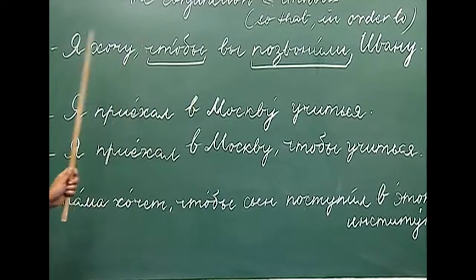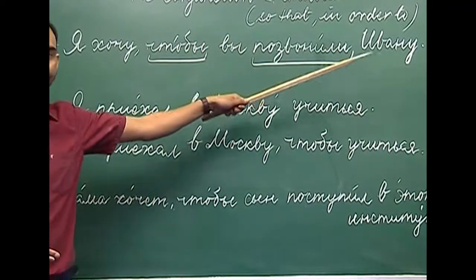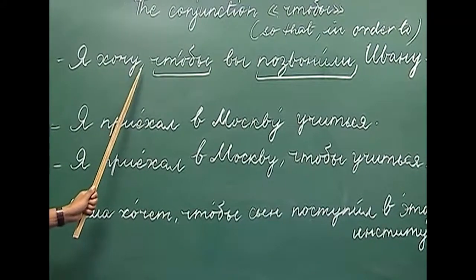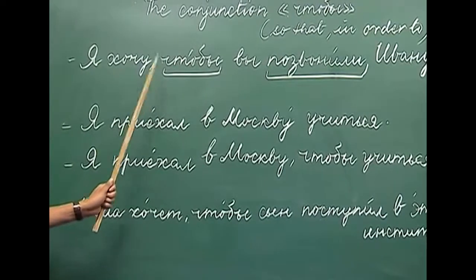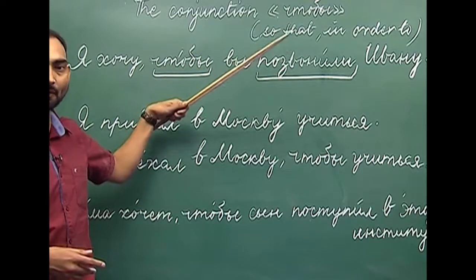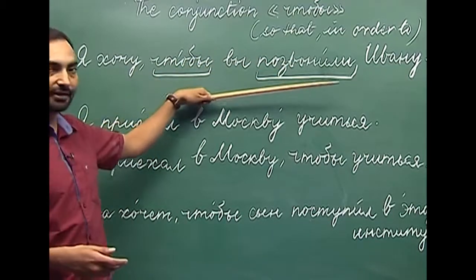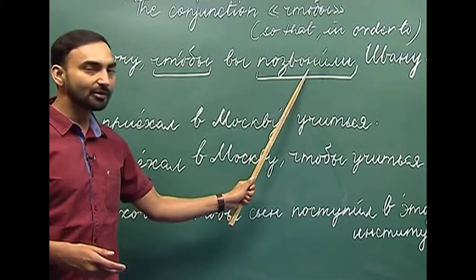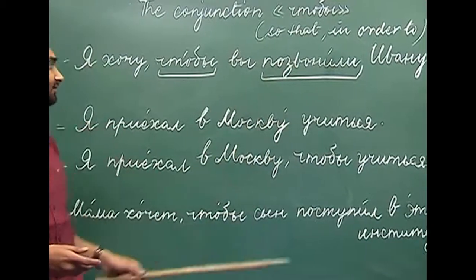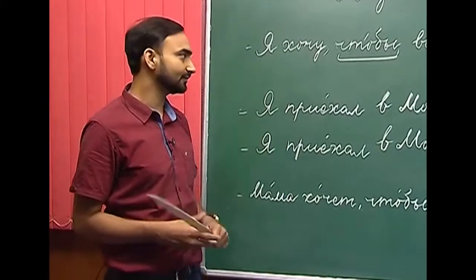Here, as you can see, чтобы has been used to introduce the subordinate clause, and before чтобы we have put a comma. One more important thing here is that the verb in the subordinate clause is in the past tense, whereas the verb in the principal clause is in the present tense.